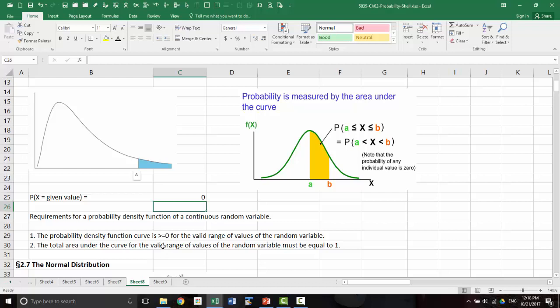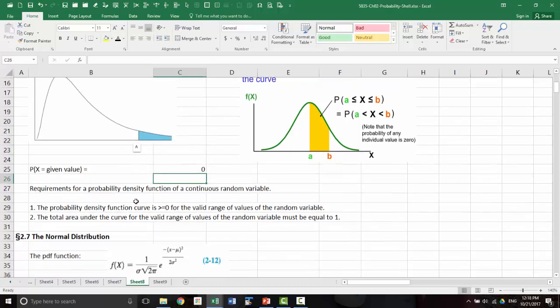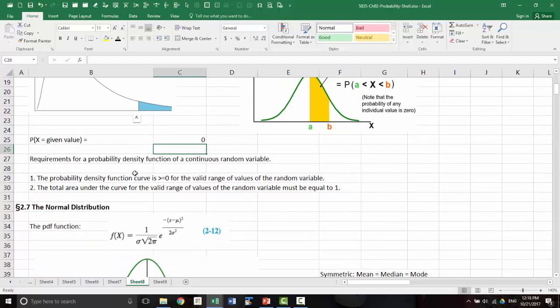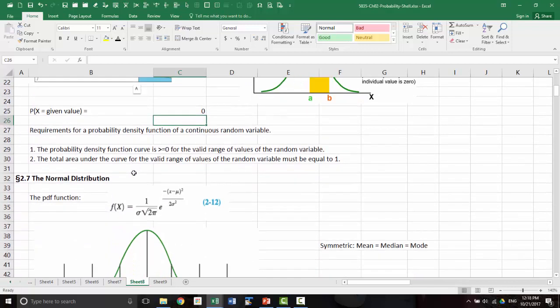And there are many continuous probability distributions out there. We're going to look at 3 of them. Of those 3, one is very, very important to statistical analysis, and that is the normal distribution. The normal distribution is something that you will see repeatedly in many different areas, so it is very important that you master how to find normal probabilities.